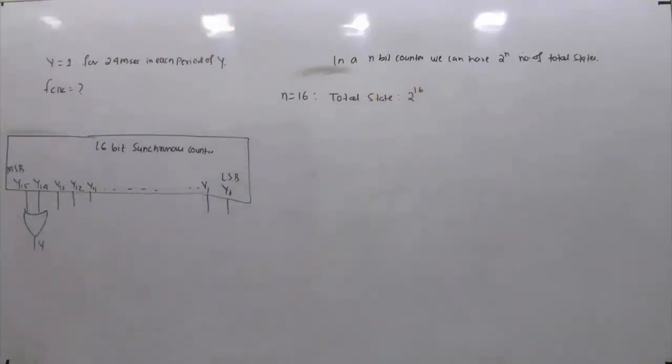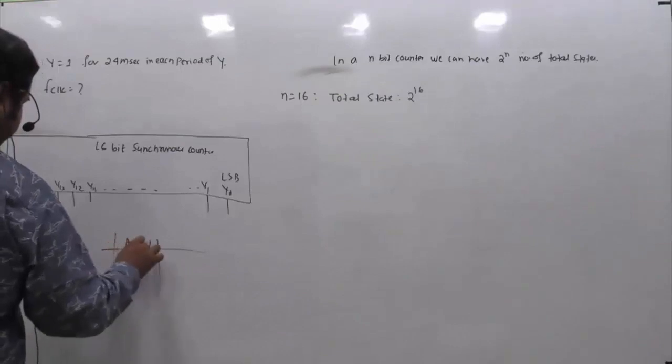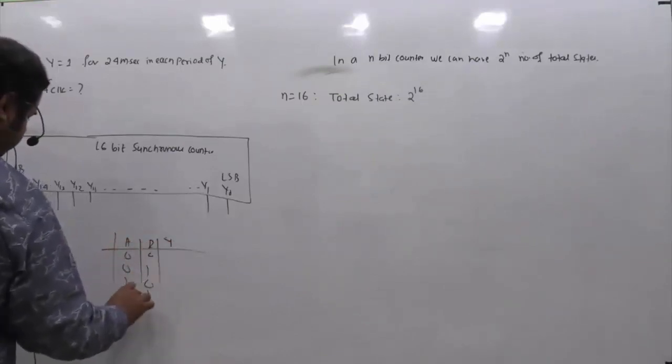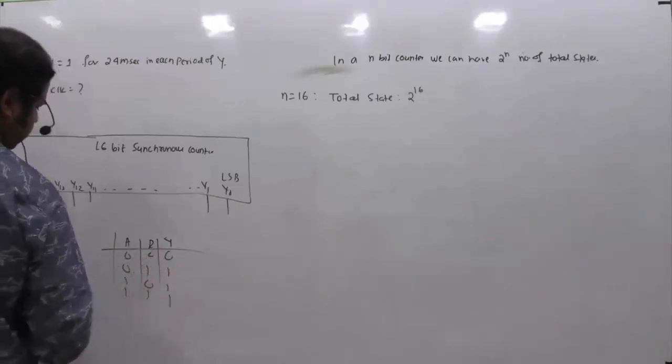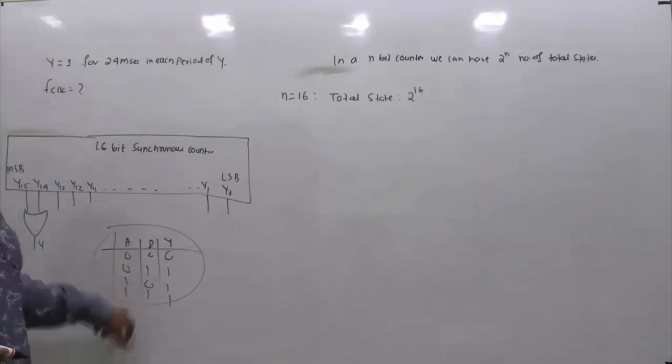But it is said that y equals 1 for 24 milliseconds. Now we should ask ourselves, when can y be 1? Think of the property of the OR gate. If I think of a 2 input OR gate with inputs A, B and output y, the truth table is 0 0 gives 0, 0 1 gives 1, 1 0 gives 1, 1 1 gives 1. So if any one of the inputs is 1, the output is 1.